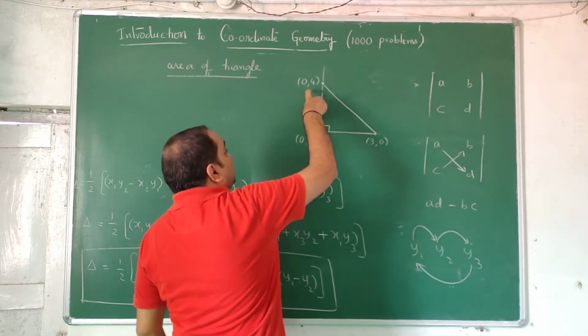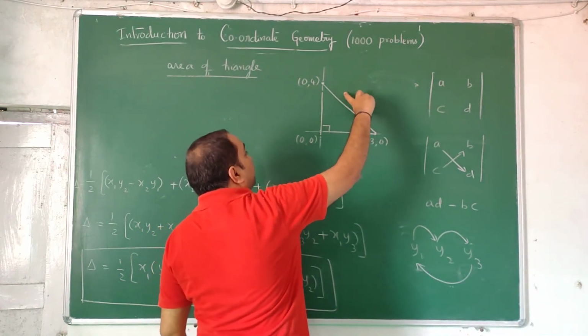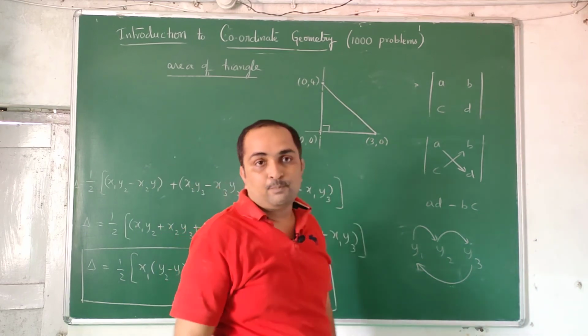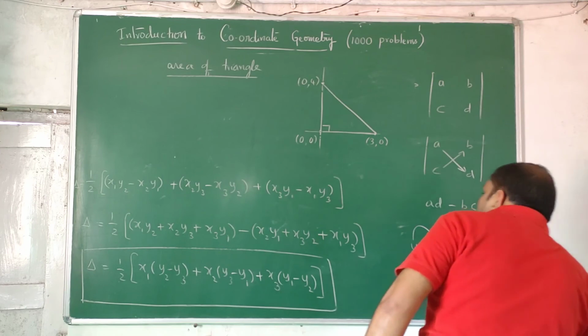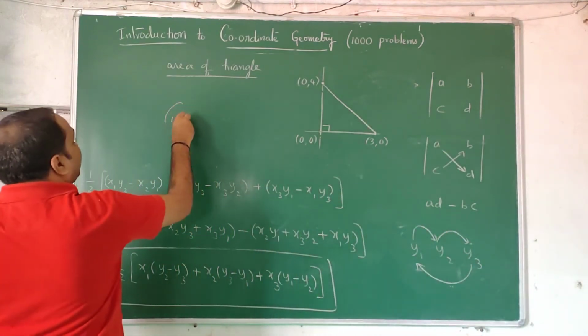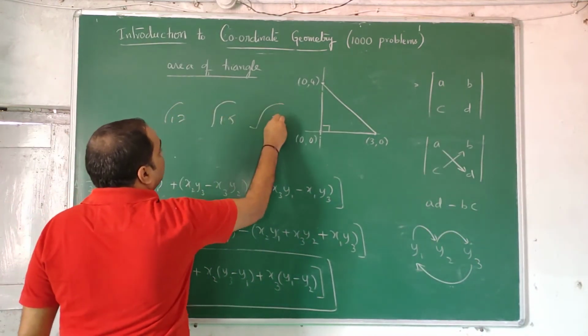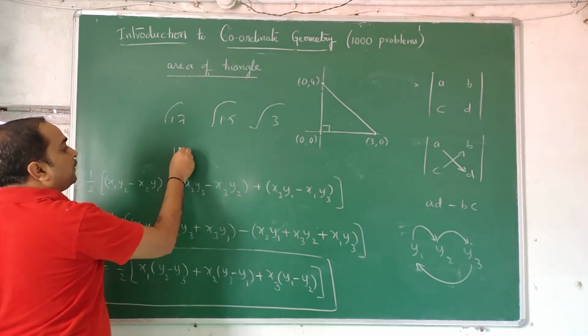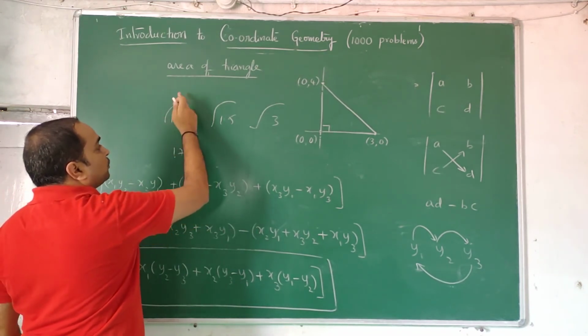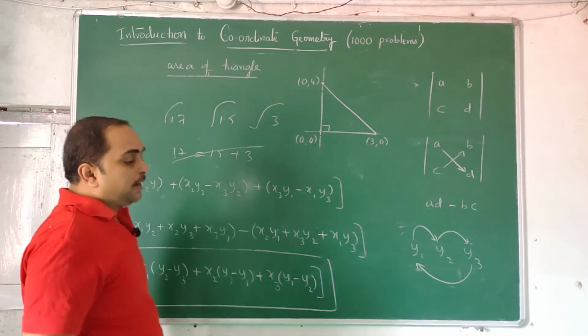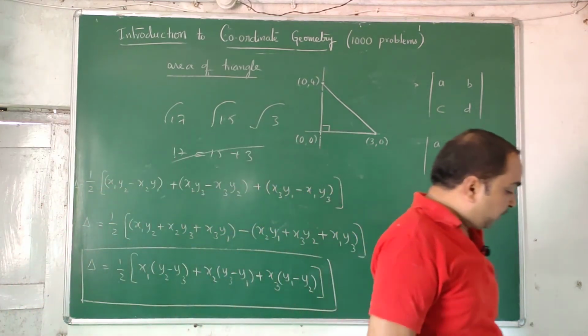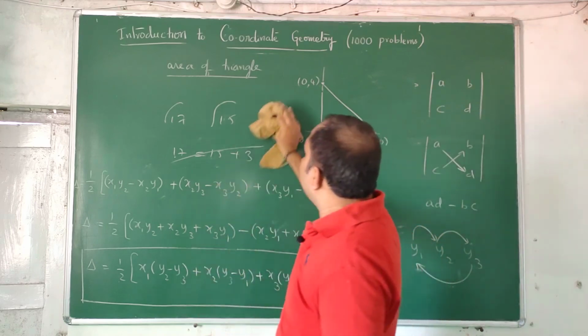If the square of this side plus the square of this side is equal to the square of the third side, then it is a right angle triangle. Suppose after finding, you got 3 lengths: root 17, root 15, and root 3. Square and add: 17 on one side, 15 plus 3 on the other. So it's not a right angle triangle because 15 plus 3 is 18. So you can find that.